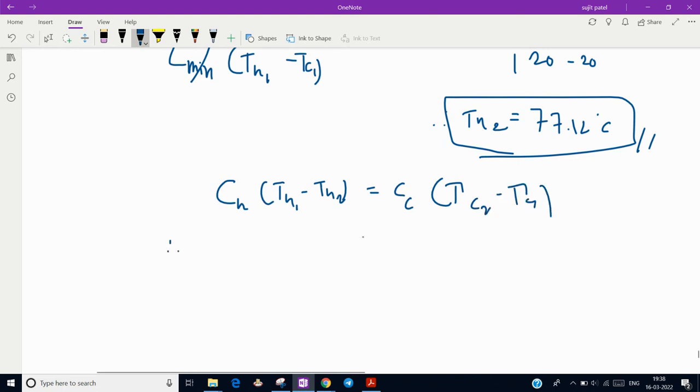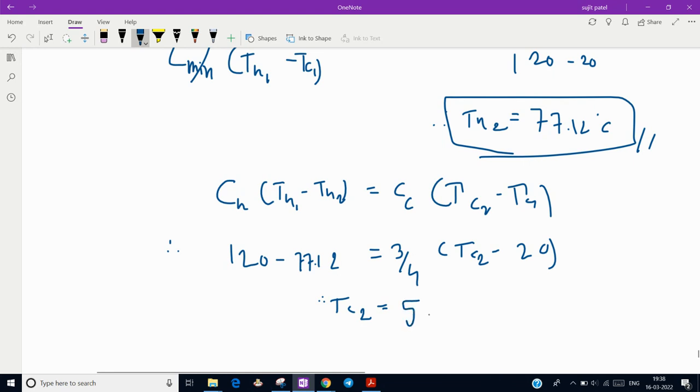So cc by ch is 3 by 4, into th1, that is 120 minus 77.12, and tc2 is what we have to find, and tc1 is 20 degrees. When you solve this, you will get tc2 as 52.1 degrees Celsius. Okay, so now compare the results.